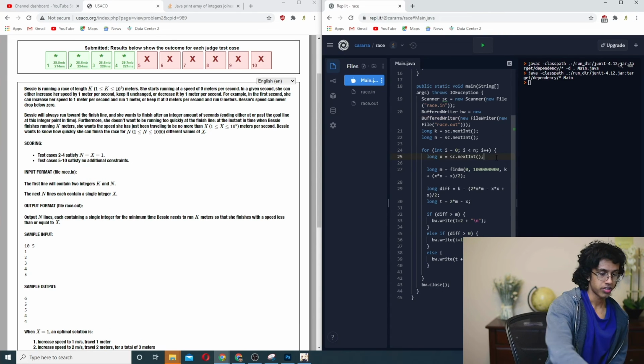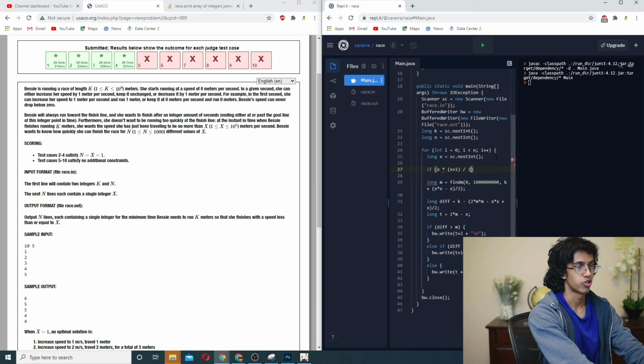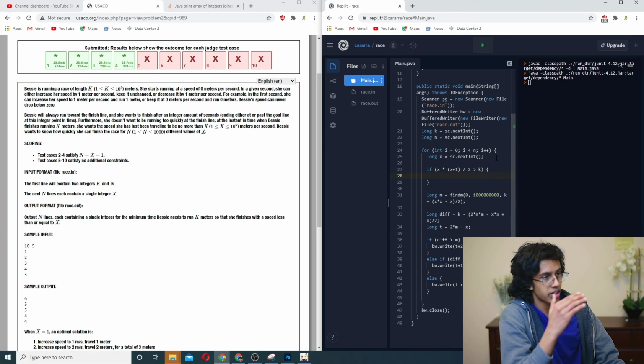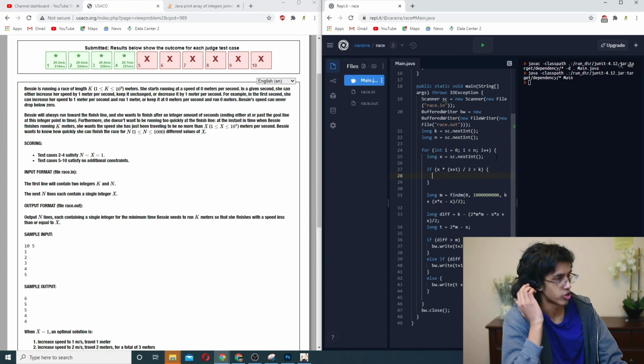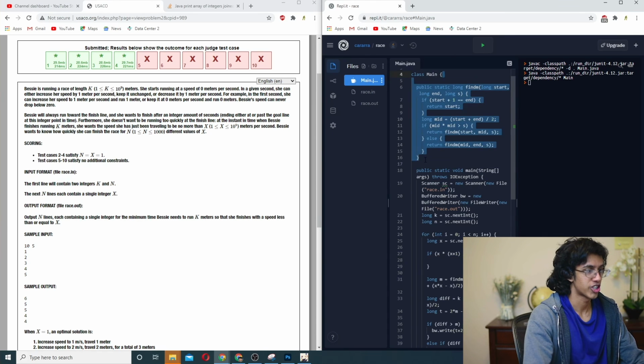So the first case is if x times x plus 1 over 2 is greater than k, then we basically just return the ceiling of the t such that t times t plus 1 over 2 gets there. Let's make another function called find t.